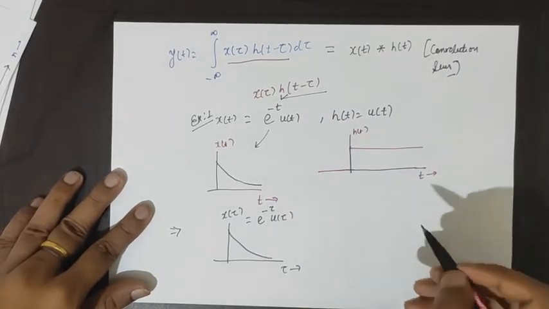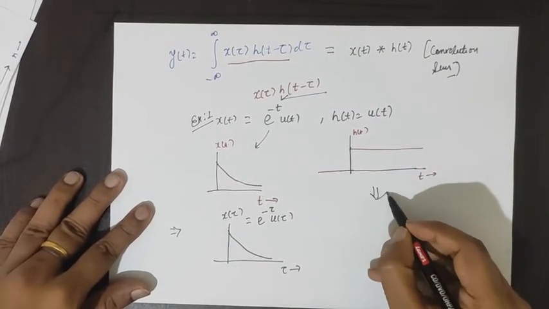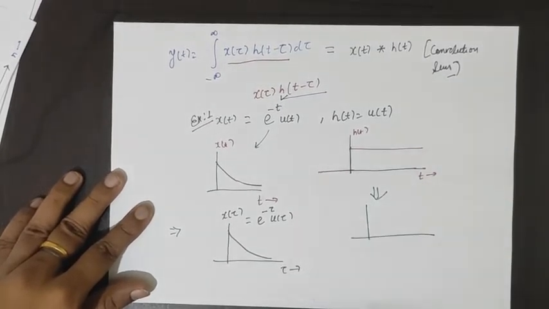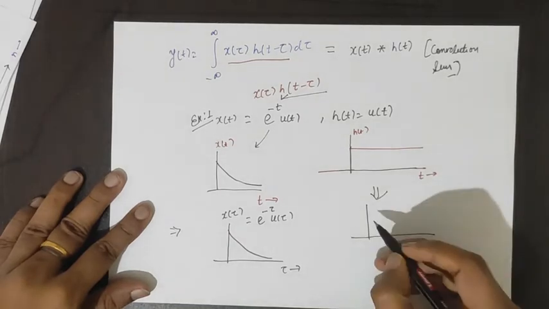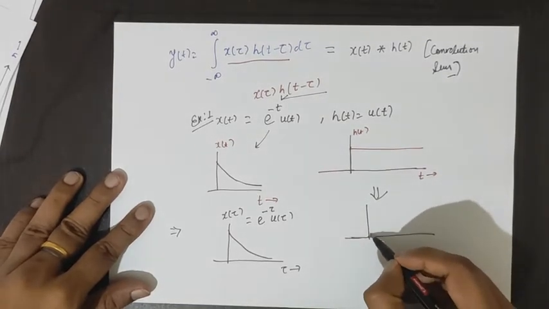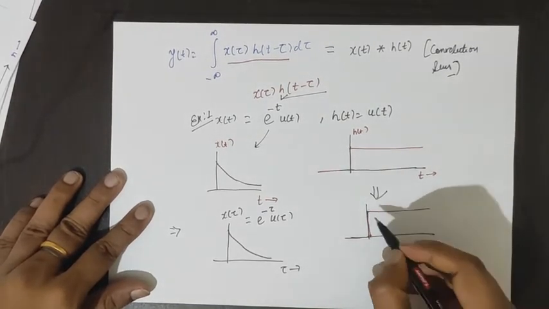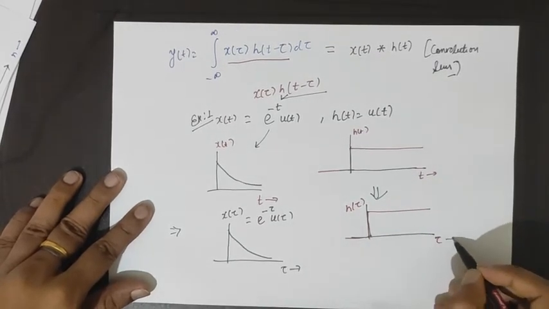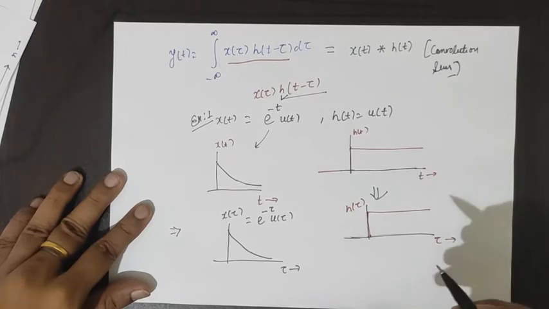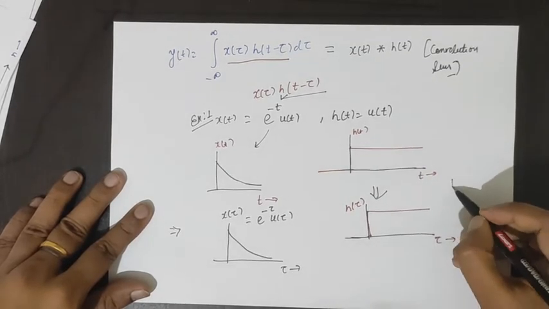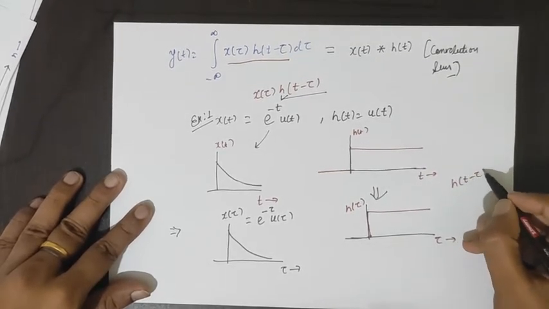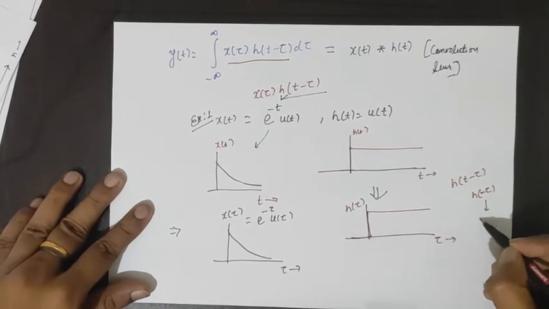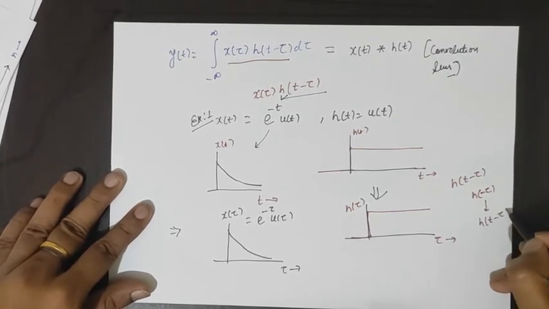First let us represent it as h(tau). Now it is in tau form, but our purpose is to find h(t minus tau). Then first we will find h(minus tau) and then h(t minus tau).